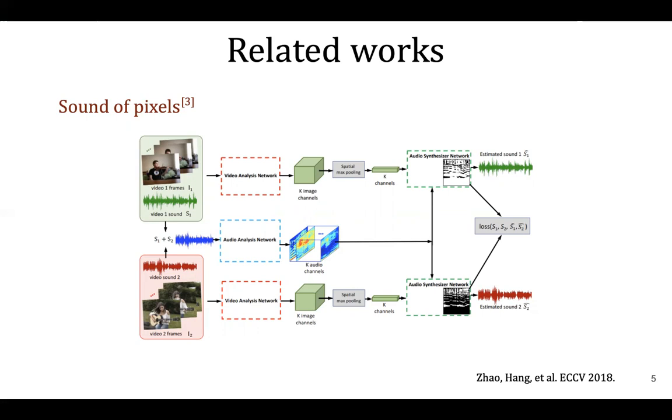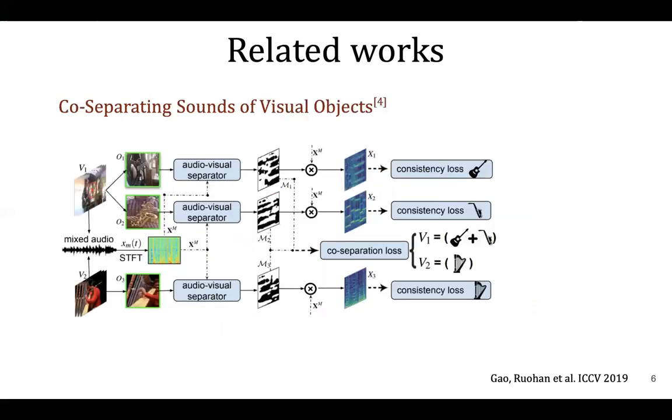However, fundamentally, the approach is not able to localize individual objects when multiple such objects in a single source video produce sounds. To address this, more recently, Gao et al. proposed a co-separation framework. This work enforces separation within a single video at the object level with the use of a pre-trained object detector. However, this implicitly assumes existence of object instance annotations on an external dataset.